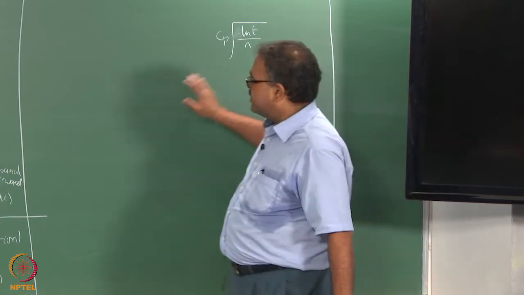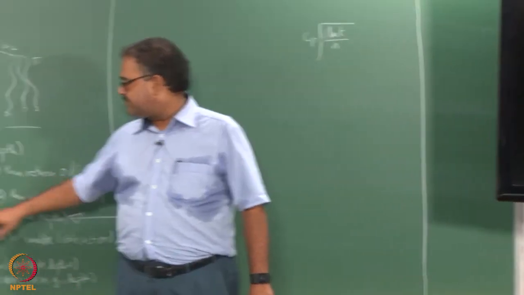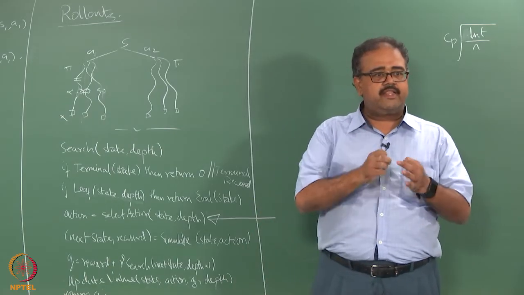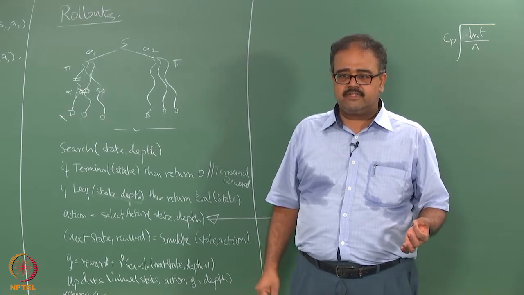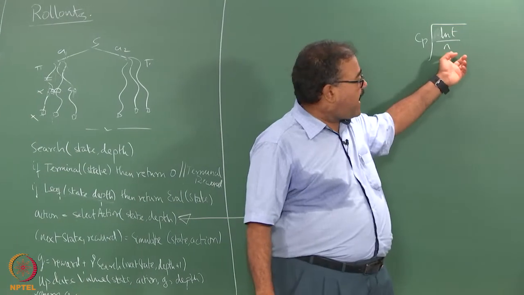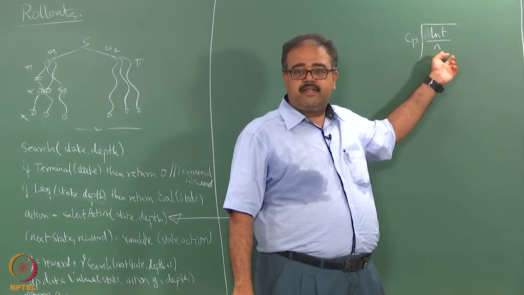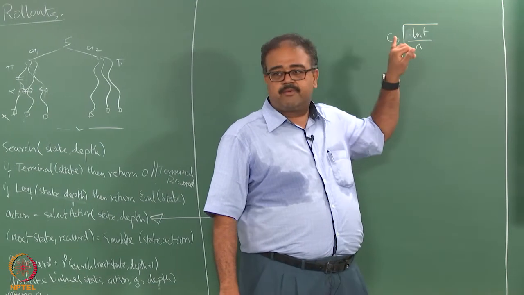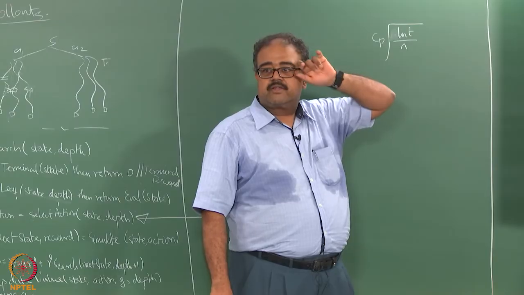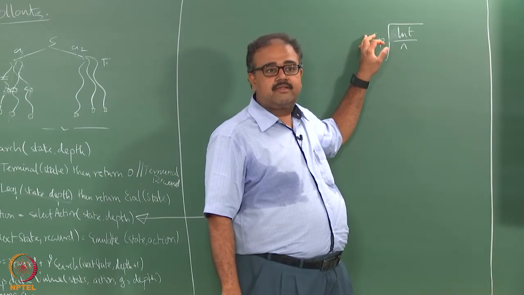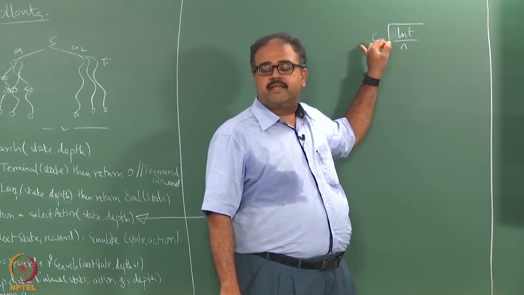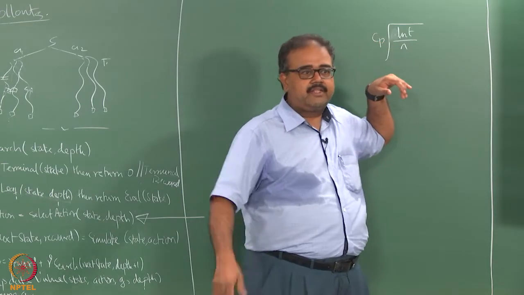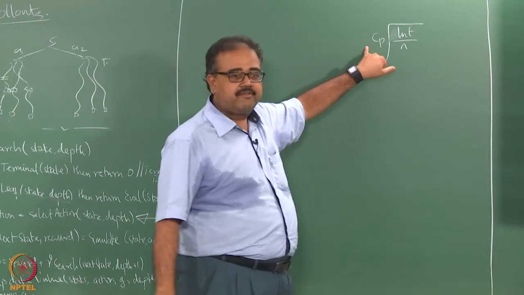Okay. So when you select an action, instead of selecting actions randomly or according to a fixed pi, you look at the current estimated value function for each action, and add Cp root ln t by n, where Cp is a constant that depends on the problem you are solving. The higher the variability in the system, the larger the Cp has to be, because you want to explore more.